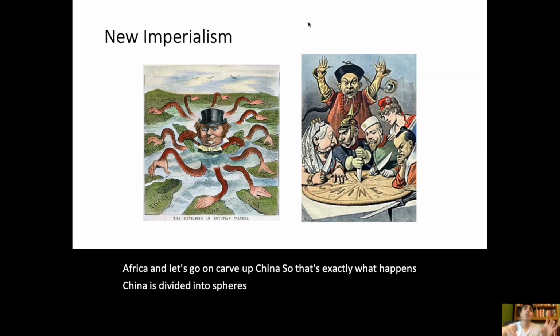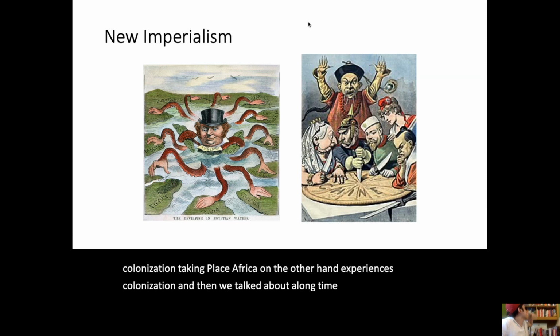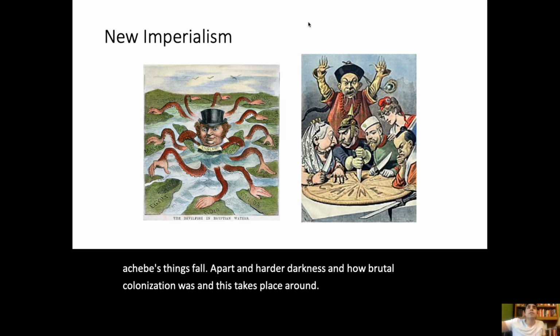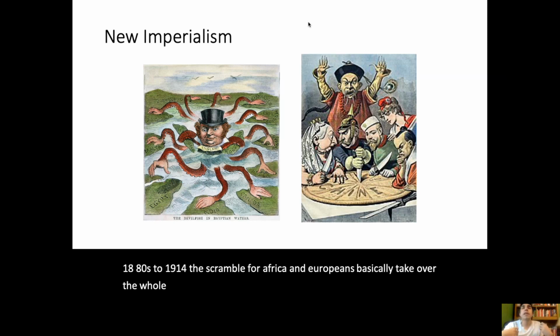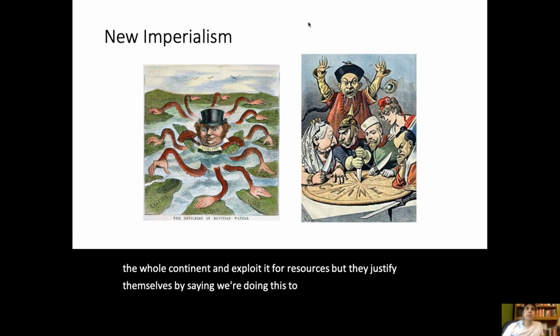So that's exactly what happens. China is divided into spheres of influence. There's no actual physical colonization taking place. Africa, on the other hand, experiences colonization. And then we talked about a long time ago Chinua Achebe's Things Fall Apart and Heart of Darkness, and how brutal colonization was. And this takes place around the 1880s to 1914, the scramble for Africa. And Europeans basically take over the whole continent and exploit it for resources. But they justify themselves by saying, oh, we're doing this to civilize them. It's la mission civilisatrice. But they really do it because they want the resources.